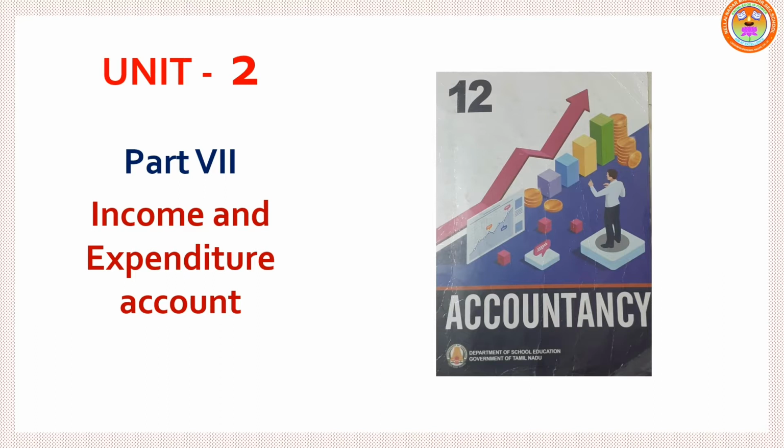The formula to be followed while showing under the income and expenditure account is opening stock plus purchases minus closing stock. Is any sales given? It will be shown on the credit side of the income and expenditure account. Again, closing stock will appear under the balance sheet, asset side.